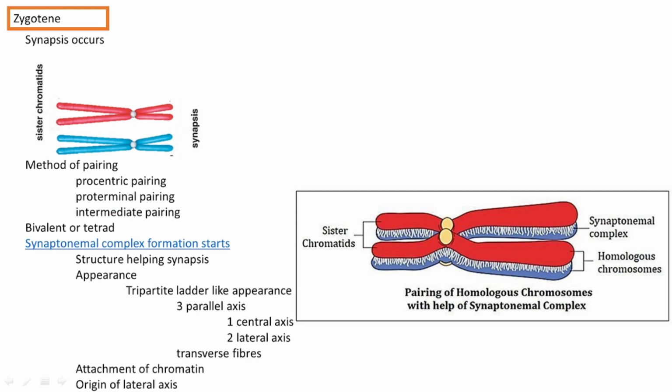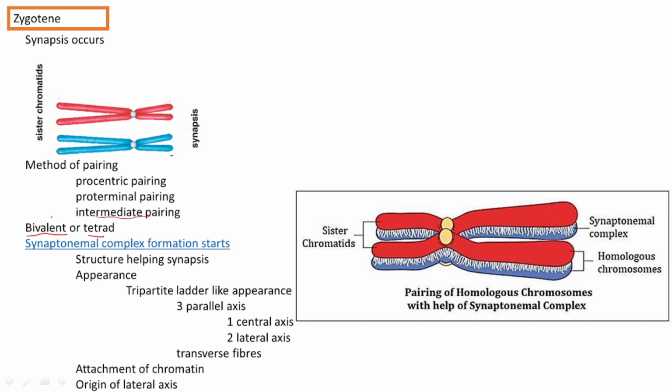And then, what does proterminal pairing mean? Proterminal means the pairing starts from the telomere towards the centromere. That is proterminal pairing. What is intermediate pairing? Intermediate pairing means that pairing happens simultaneously along the length at the same time. And after this pairing, we call each set a bivalent or a tetrad.